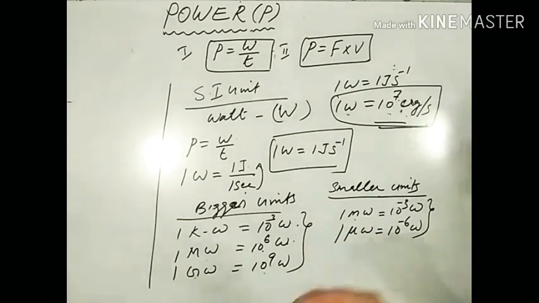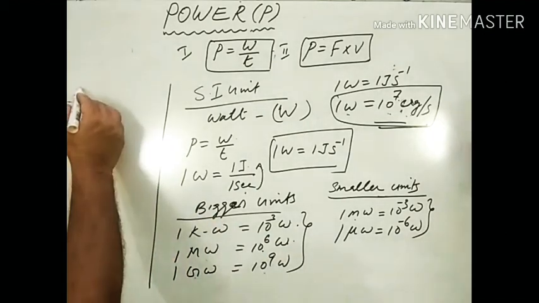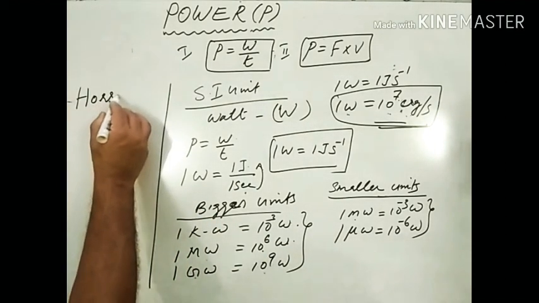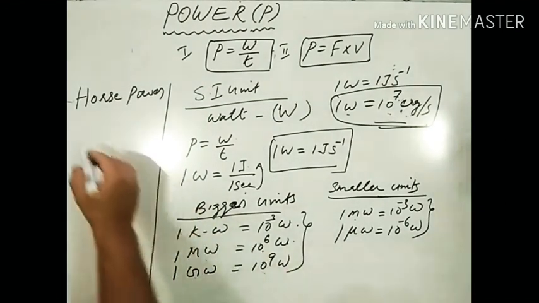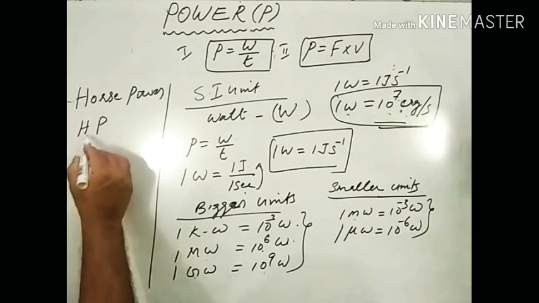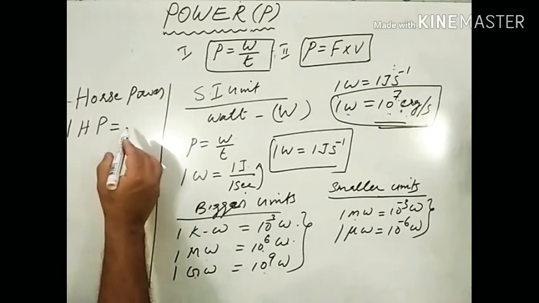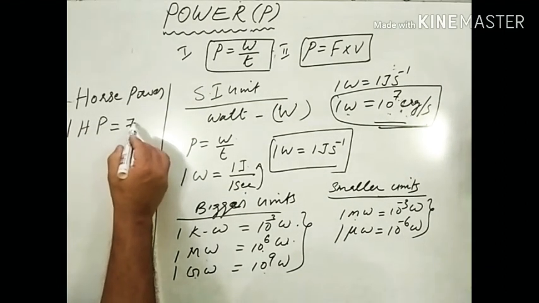There is another unit of power largely used in mechanical engineering field and used by engineers and technicians. It is related to SI unit of power. So we use the unit of power in mechanical engineering as horsepower. Remember, it is abbreviated as HP. 1 HP is equal to 746 watt.